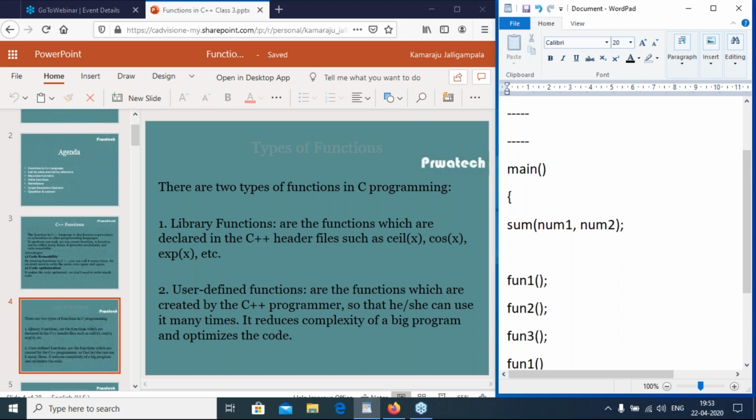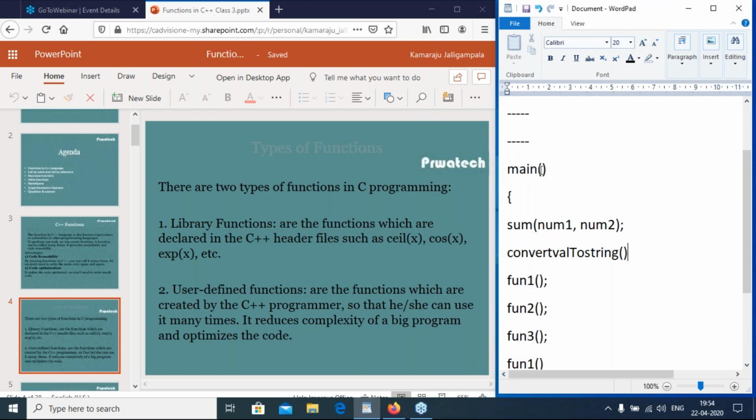Convert val to string is also a user defined function. Whenever a function is defined by the user, it is called a user defined function.